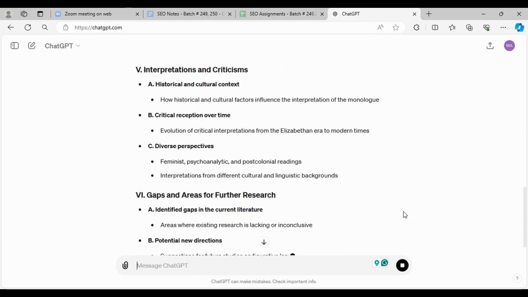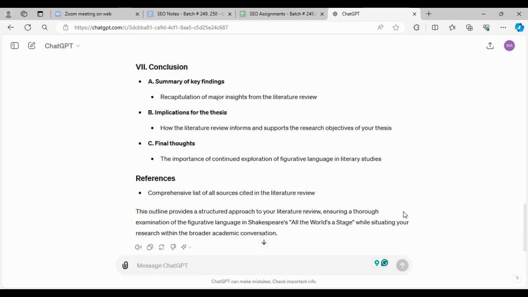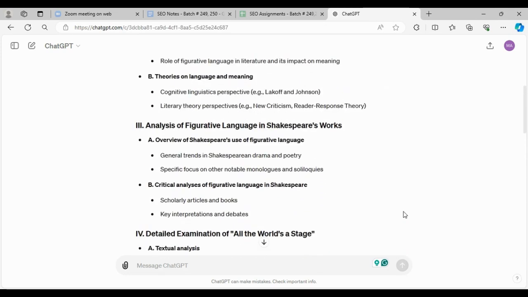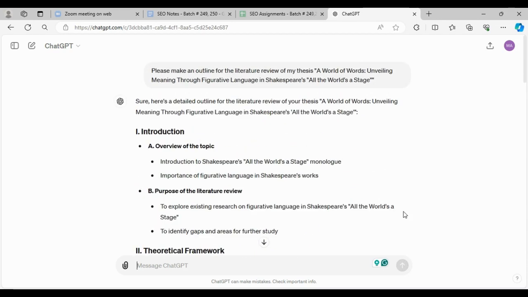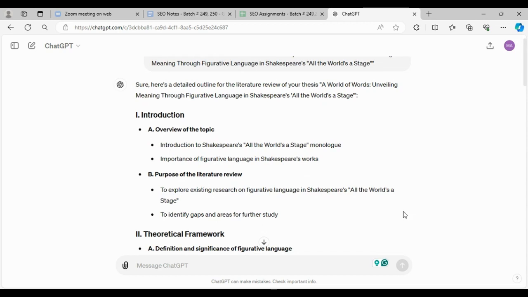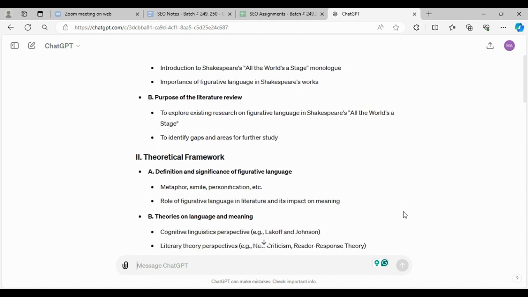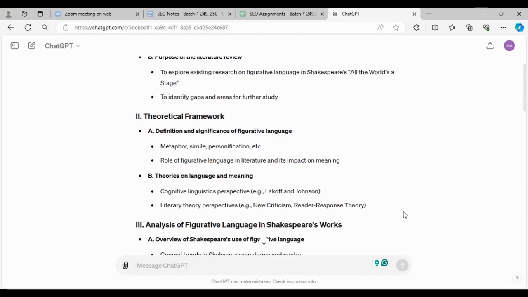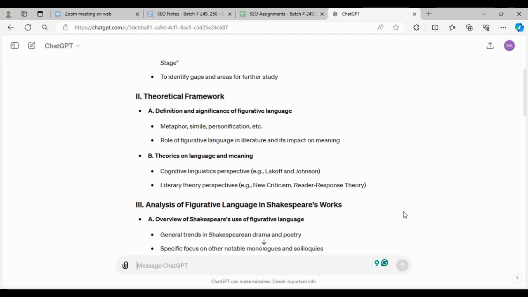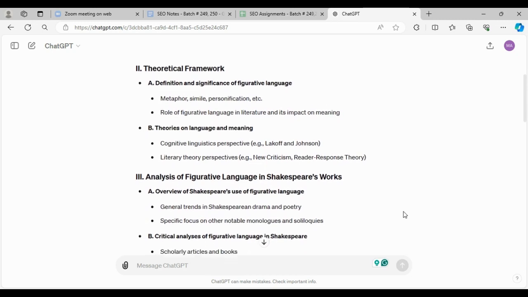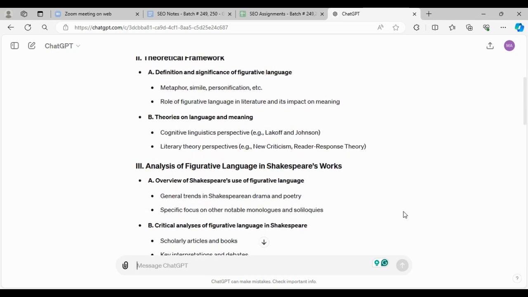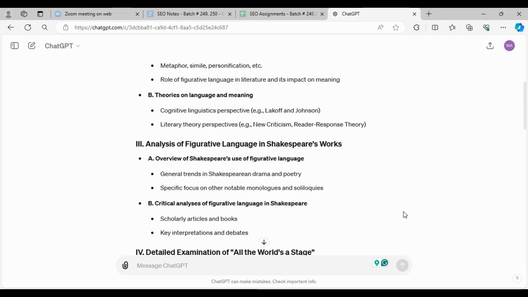So what it has done in the first chapter is write an introduction. In the introduction, there would be an overview of the topic and then the purpose of the literature review. Then the next chapter would have a theoretical framework, in which the significance of figurative language and theoretical work would be discussed. In the next chapter, analysis: there would be analysis of figurative language in Shakespeare's work, with an overview of Shakespeare's work and then a critical analysis of the figurative language used in it.